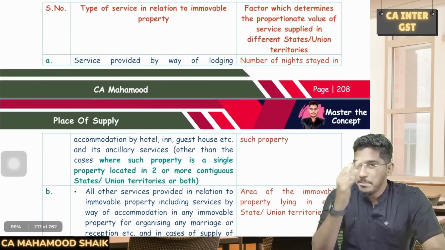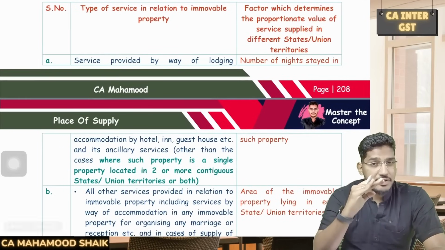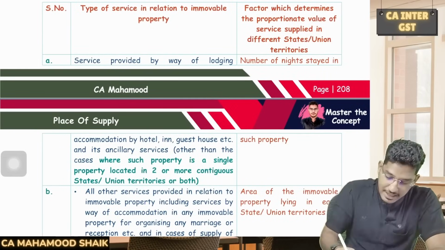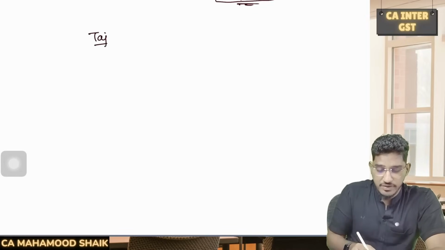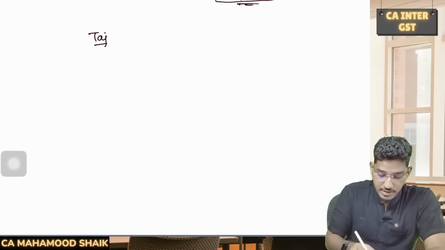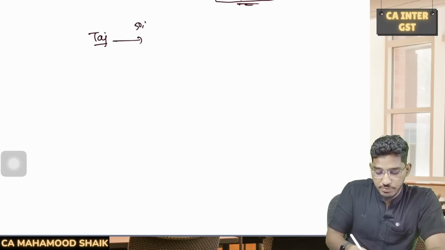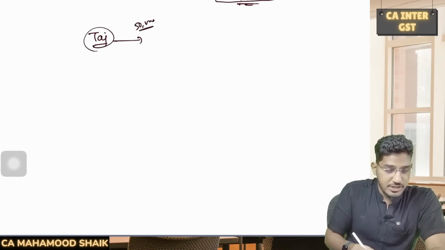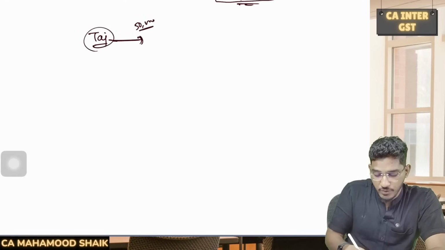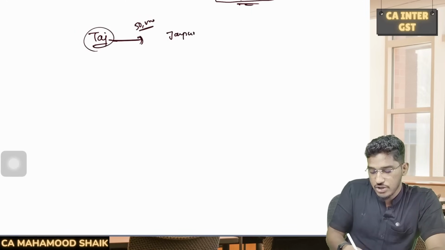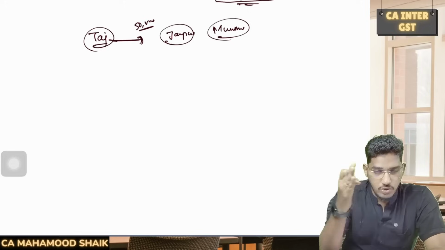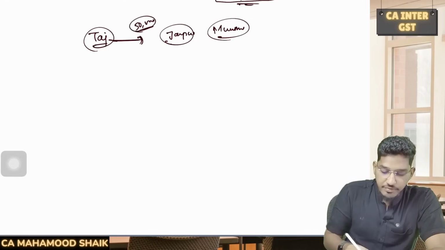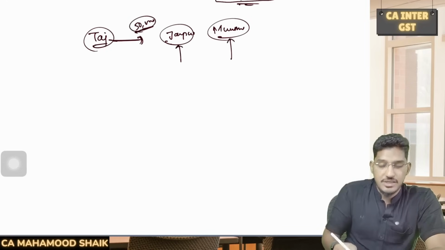will be provided in more than one state. Say for example, there is one person who went to the Taj chain of hotels for availing accommodation, hotel services. Now Taj Hotel is collecting 50,000 rupees of consideration from him. For this 50,000 rupees, Taj Hotel will provide accommodation in Jaipur also, and in Mumbai also. Their hotels have presence all over India. They collected 50,000 from the customer, and for this 50,000 they provide the stay in Jaipur and also the stay in Mumbai.